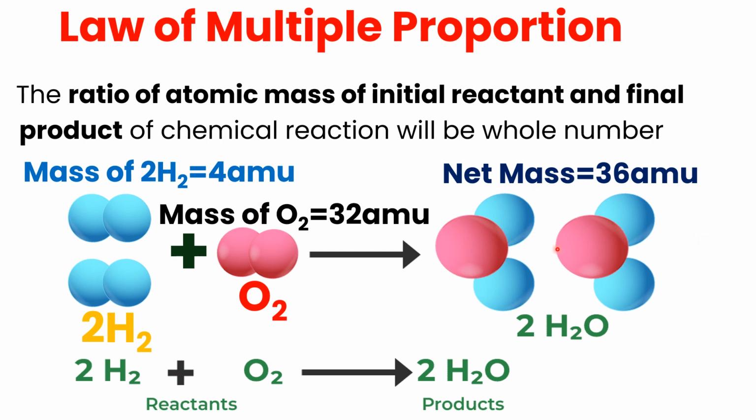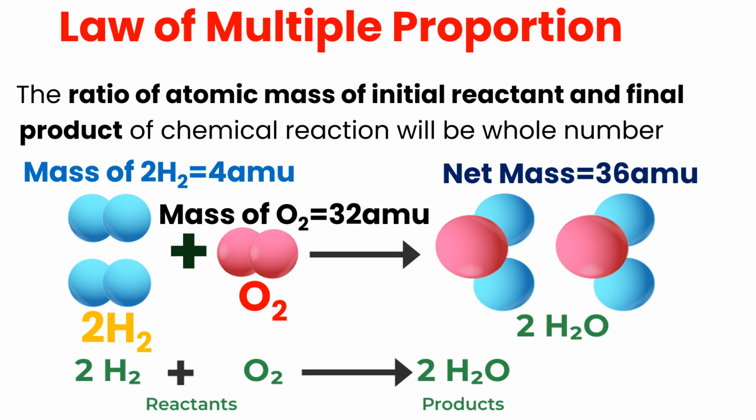Similarly, the mass of two H2O water molecules is 36, which is also a whole number. So this states that the atom is present in a whole number form, or it is the smallest particle.